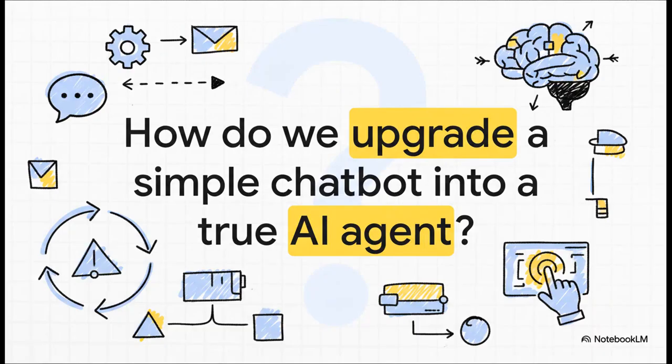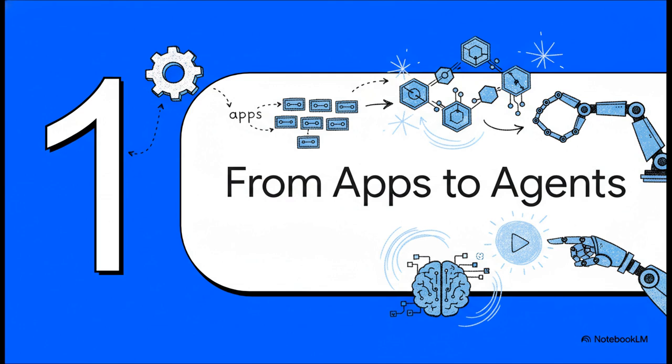So this is really the central question for today. You've all used a chatbot, the kind that can answer a simple question or do one little task. But how do we get from that to something that can genuinely think, plan, and act on its own? The answer, it turns out, is all about how we let it talk to the digital world around it. So yeah, section 1, from apps to agents. This is the journey we're talking about.